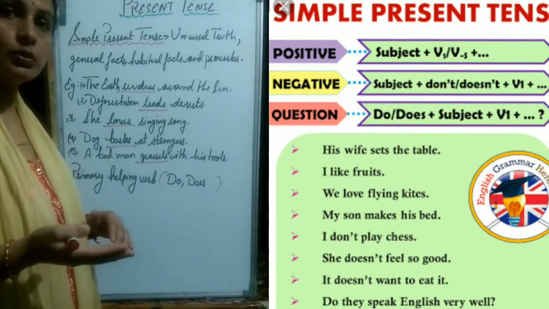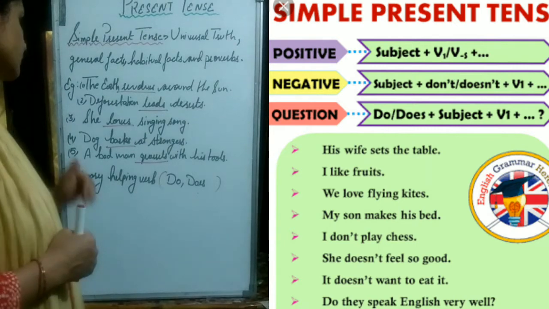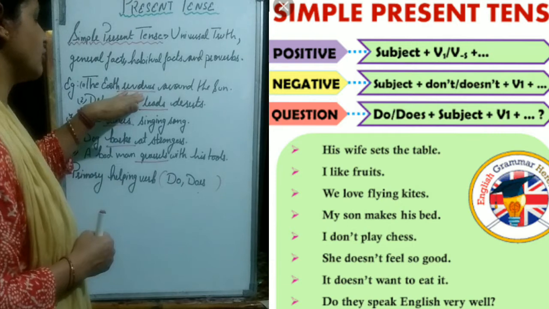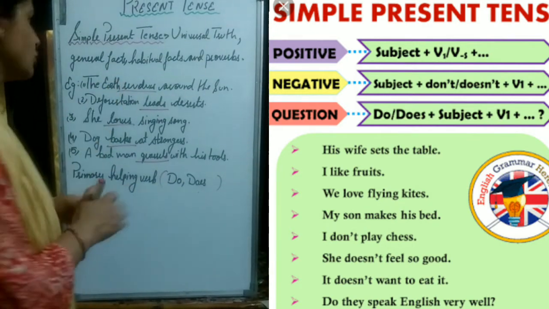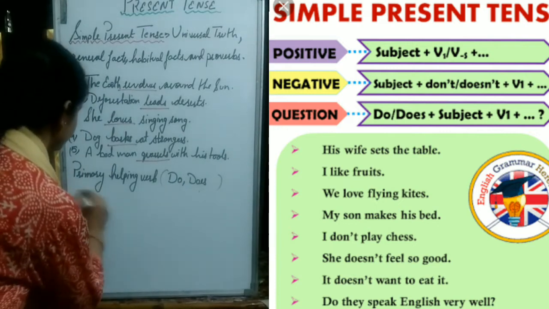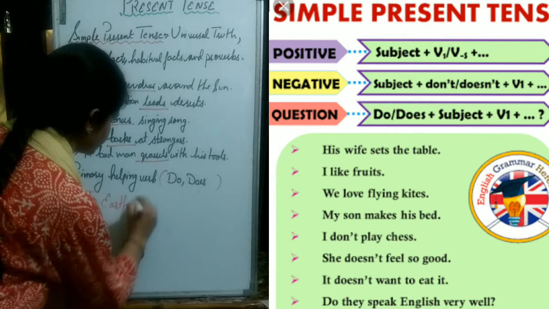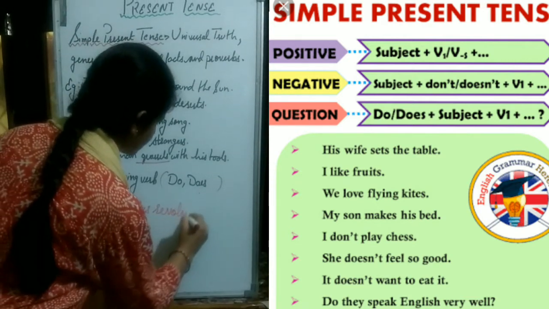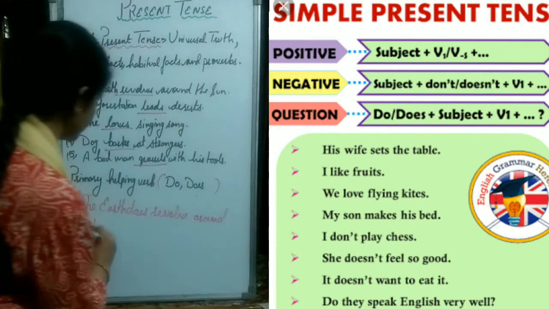How are we going to use does in these sentences? The earth revolves around the sun. This is the main verb. But if we use does here, the earth does revolve around the sun.